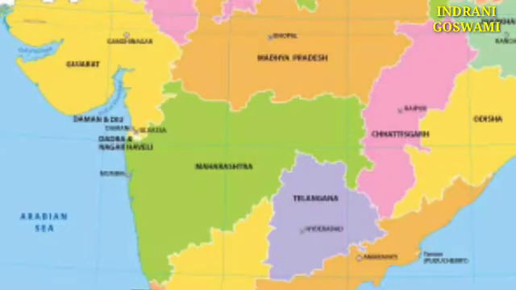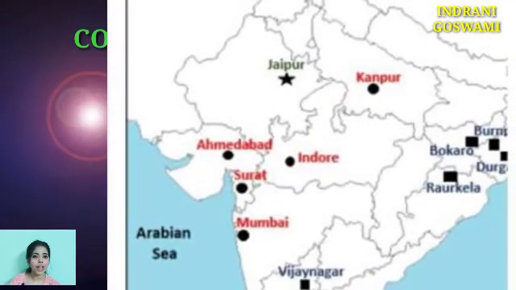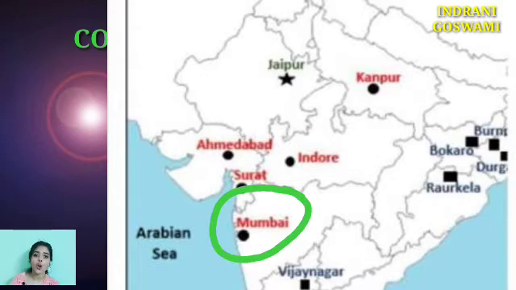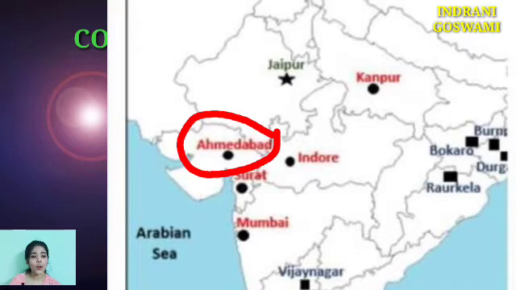Now, if you look at the distribution of the cotton textile industry, you can see that this industry is widely distributed throughout our country. But out of all the states, Gujarat and Maharashtra both play an important role in the production of cotton textile in our country. Basically, Mumbai from Maharashtra is known as the Cottonopolis or Lancashire of India. And from Gujarat, Ahmedabad is compared with the Manchester of Great Britain and is known as the Manchester of India.